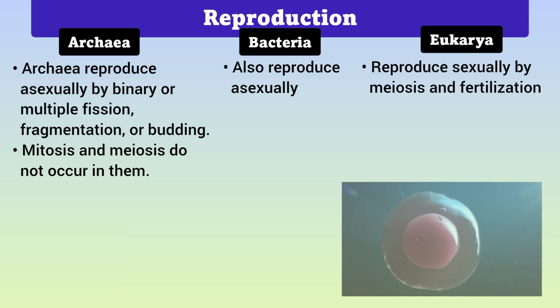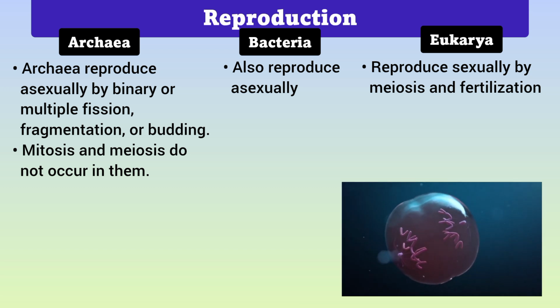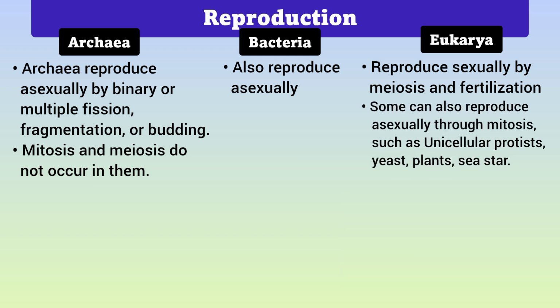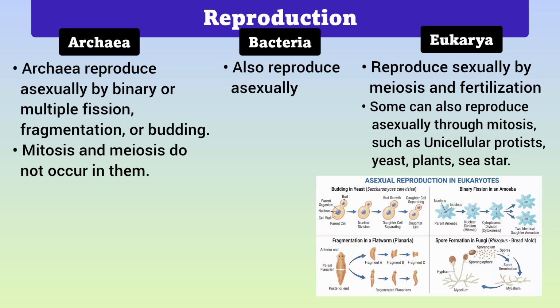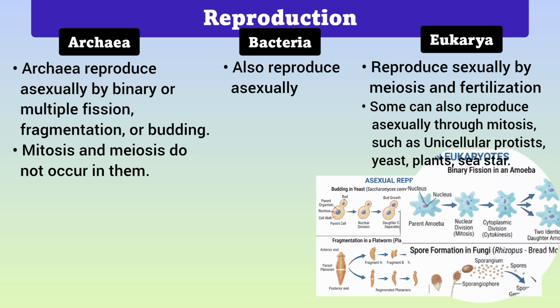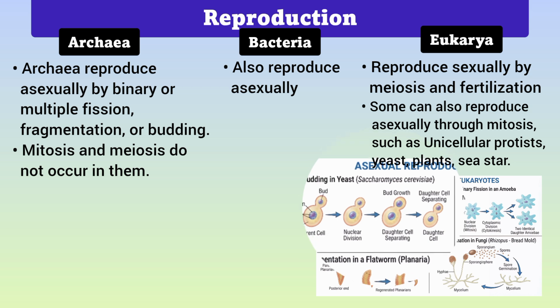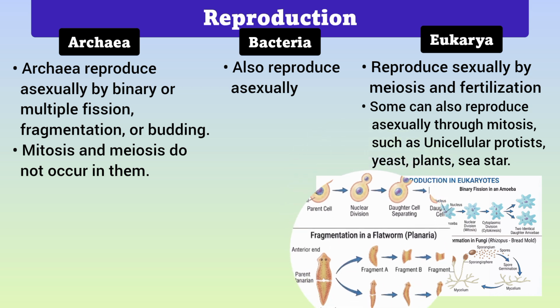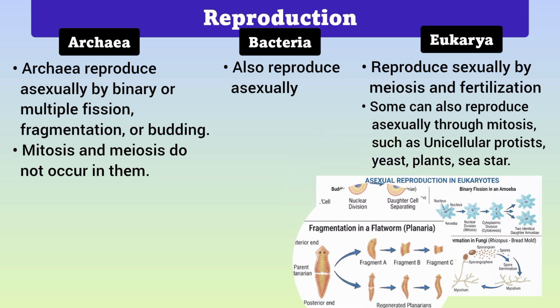While most eukaryotes undergo sexual reproduction involving meiosis and fertilization, leading to genetic diversity, some eukaryotes can also reproduce asexually through mitosis, producing genetically identical offspring, such as unicellular protists, fungi like yeast, and various plants, and some animals like sea star, bees, aphid, and wasps.